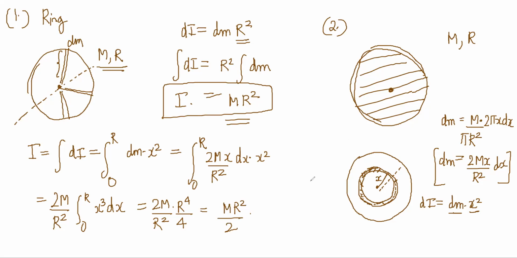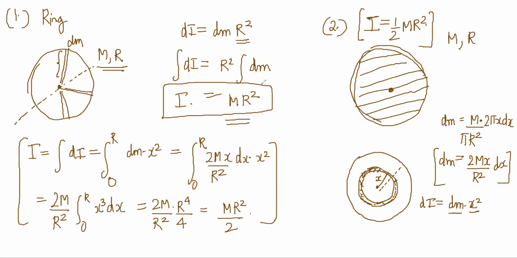So the moment of inertia of the solid plate is equal to half MR square. We don't need to remember these, right? We need to remember all of these. Every formula that is in the HCV you need to remember. I thought we could just derive this. You cannot derive everything all the time. You have to remember all of these.